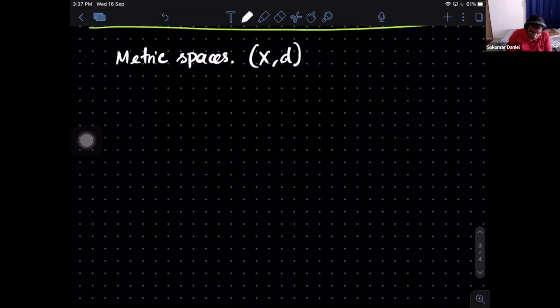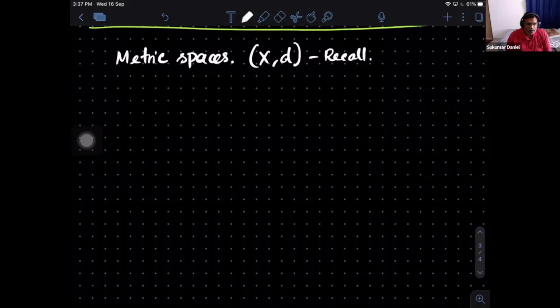Just recall the definition of the metric. The distance between x and y should be the same as the distance between y and x. The distance between any two points has to be bigger than or equal to 0. And the distance between x and y should be less than or equal to the distance going through some other point z: d(x,z) plus d(z,y). So if you go directly, it will be a smaller distance than going via any other point. That is the triangle inequality. Definiteness: if the distance between x and y is 0, then x has to be equal to y. So this is the definition of a metric space.